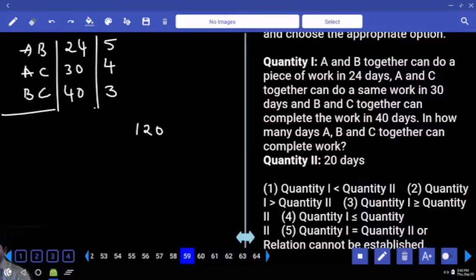If you add everything, you get 2A, 2B, 2C, which does 12 units. 2 times (A plus B plus C) will do 12 units. So ABC will do 6 units, and the time to complete the work will be equal to 20. Q1 is 20, Q2 is also 20. Q1 and Q2 are both equal. Fifth option.